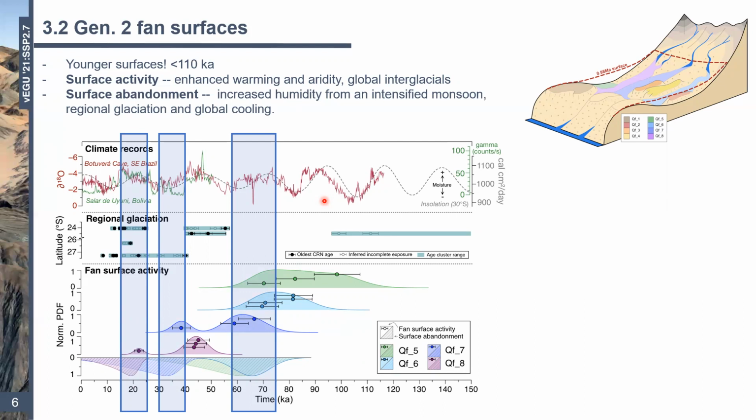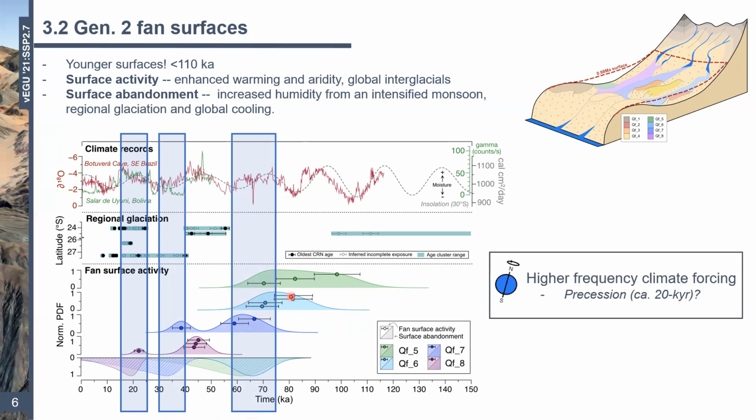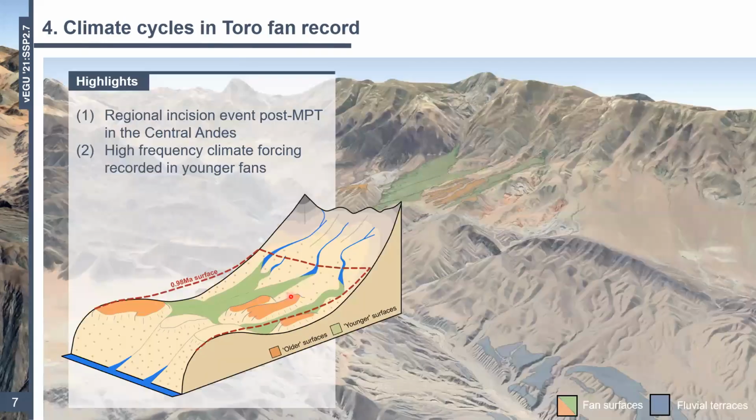Fan surface abandonment, on the other hand, coincides with periods of increased humidity from an intensified monsoon, regional glaciation, and global cooling. So when we look at these phases of abandonment of Toro, which are indicated here in the blue polygons, they actually seem to follow a 20,000 year cycle. So in other words, they follow a higher frequency, possibly precessional forcing, right? So this is really interesting, as there are fan records both across the central Andes, but also further afield, which share this signal. So have we identified a precessional signal? Which is really cool.